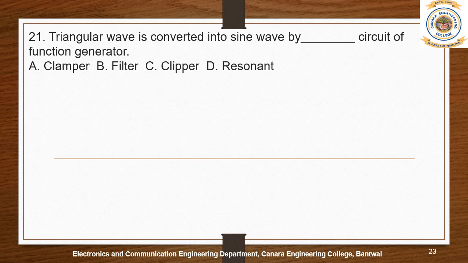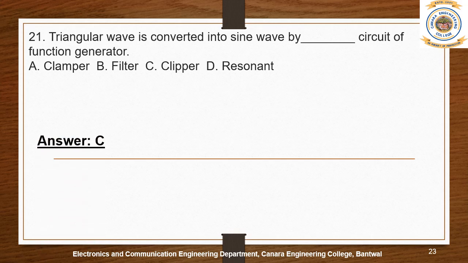Triangular wave is converted into sine wave by which circuit of a function generator: clamper, filter, clipper, or resonant? Filters are not the right answer, because we use filters to filter out high frequency, low frequency, or a particular frequency range. So option B is not the right answer. Clampers and clippers, we know the function of these two. So I think clipper is the right answer, option C.